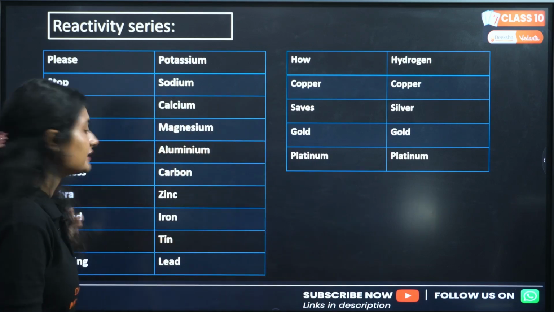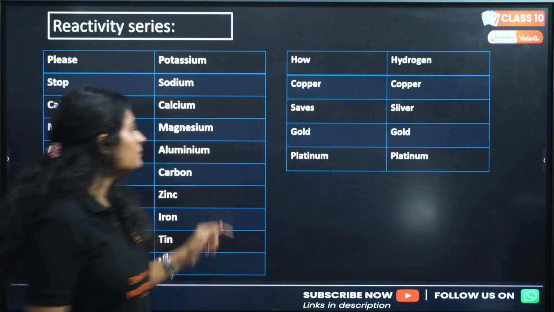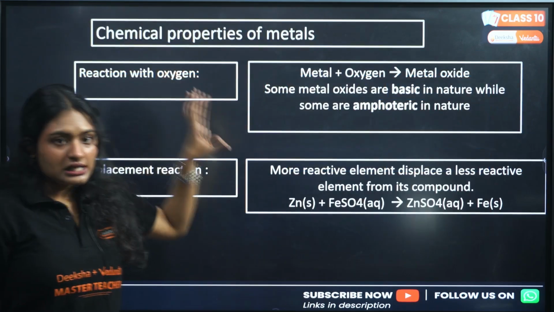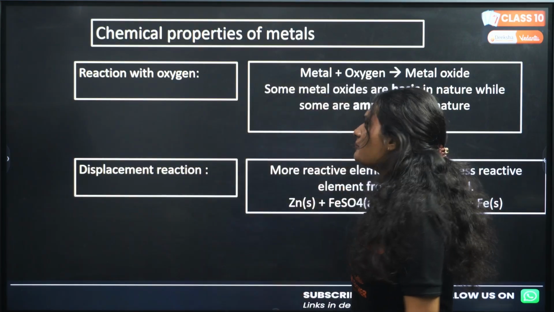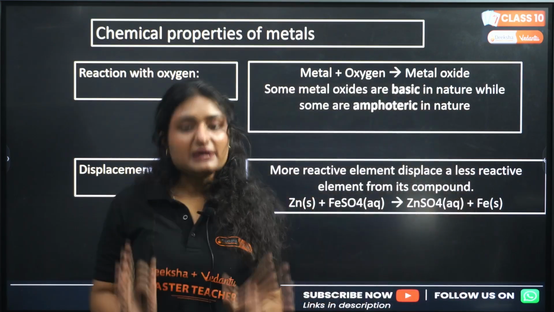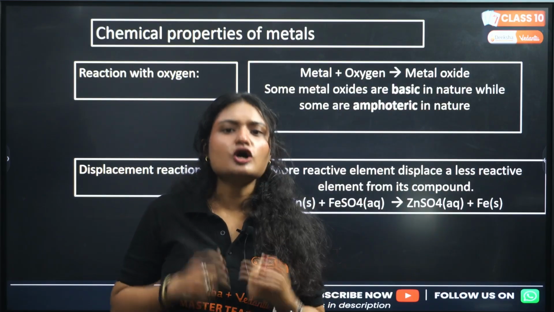Please stop calling me a careless zebra. Instead, try learning how copper saves gold, platinum. Now you will see how it is significant, right? Now, chemical properties of metal. Metals react with oxygen, and when metals react with oxygen, we get metal oxide. Metal oxide can be basic or amphoteric.